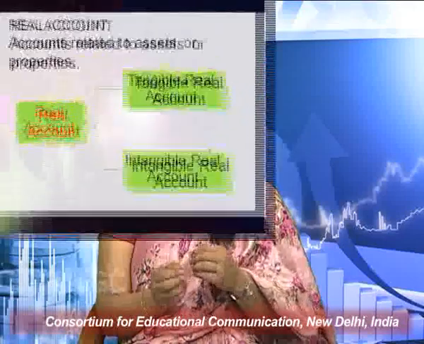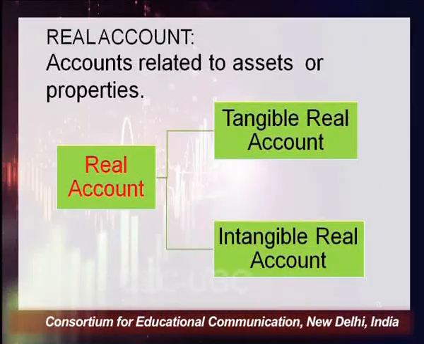The next type of account is real account. Real account is related with assets or properties. So real account includes all types of assets, whether current assets or fixed assets. Real account is further classified into tangible real account and intangible real account.